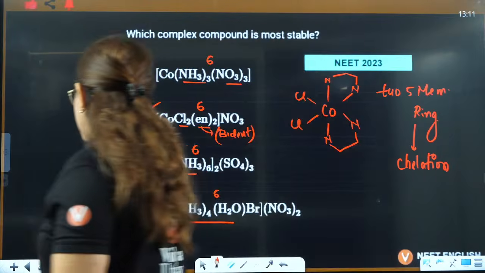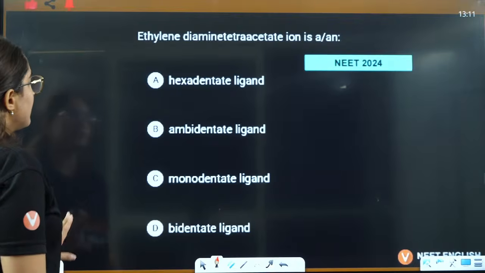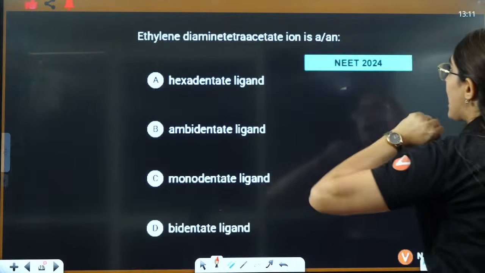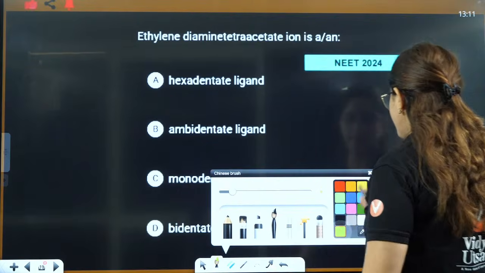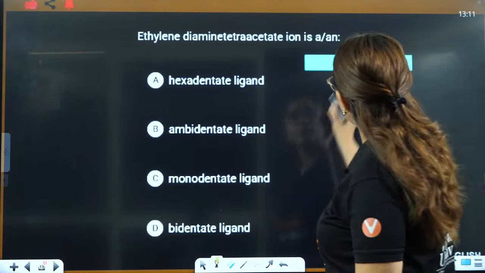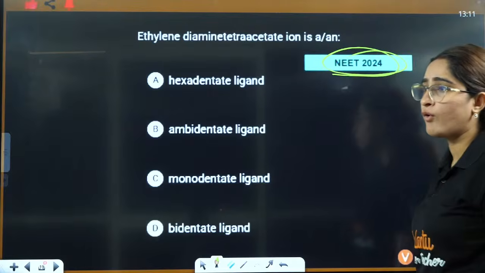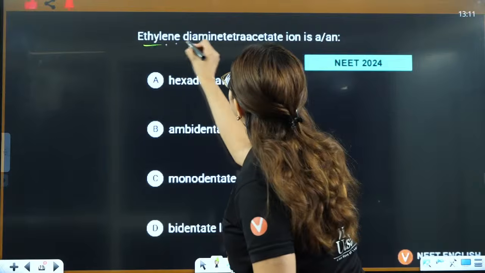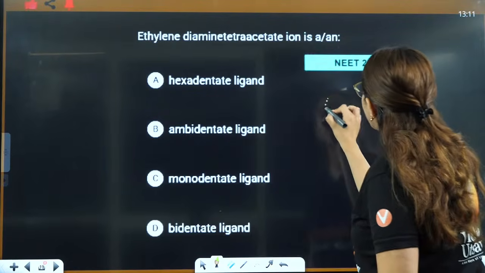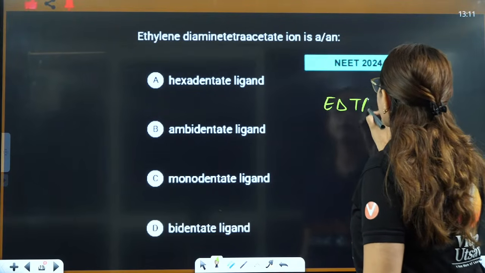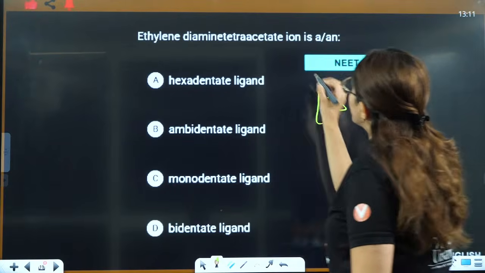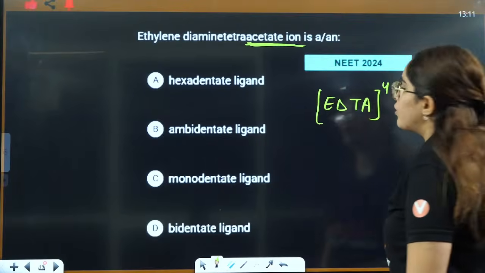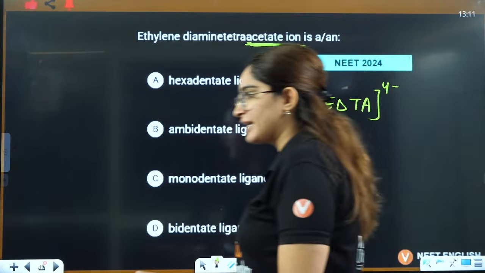Right? Okay, yes, everyone. Let's talk about this here. Ethylene diamine tetraacetate ion. Now tell me. Now, bacha, as I told you, NEET 2024 question. Can you see this over here? Ethylene diamine tetraacetate. Now you will think, ma'am, they have not given any charge. Bacha, they have given tetraacetate ion. That means they are talking about the simple 4 negative charge.